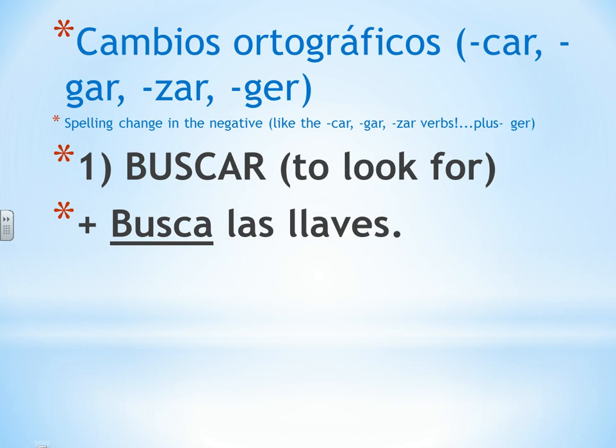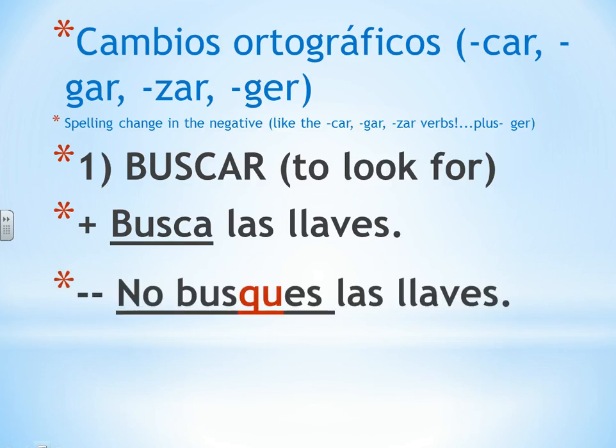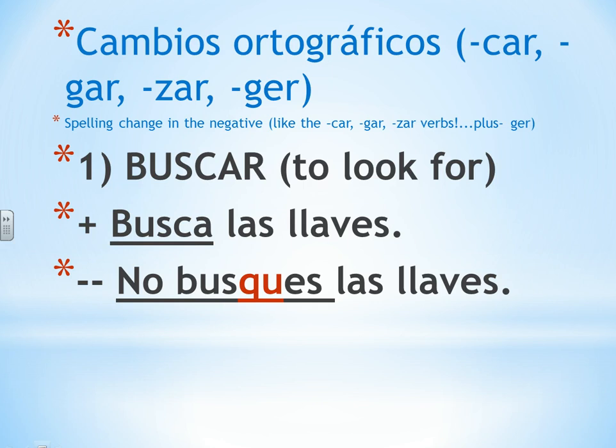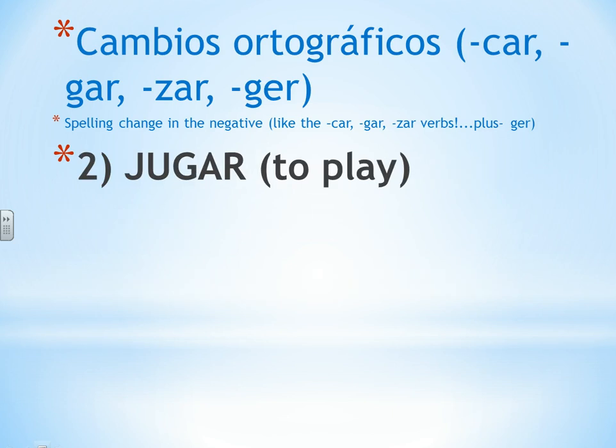In the affirmative, if I want to say as the mandato, look for your keys, I will say busca las llaves. Remember, that's the indicative. El, ella, usted form is the same as the affirmative mandato for the tú form. However, when I have the negative tú form and I say don't look for your keys, I'm going to have to change the C to a QU and say no busques las llaves. Don't look for your keys. If I had the CES ending on the negative tú form, that would be no buces. I want to have the K sound.